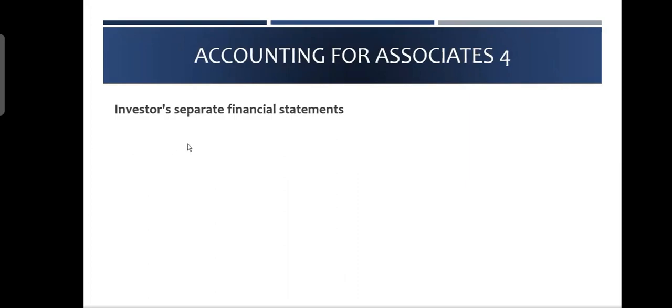Investor's separate financials. When we say investor's separate financials, it is like not the owner. Parent is not there, but we call it an investor. So when you are a P company, if you remember P and Q, where P was the parent and Q was the subsidiary. In case of a subsidiary, the other one is called the parent.